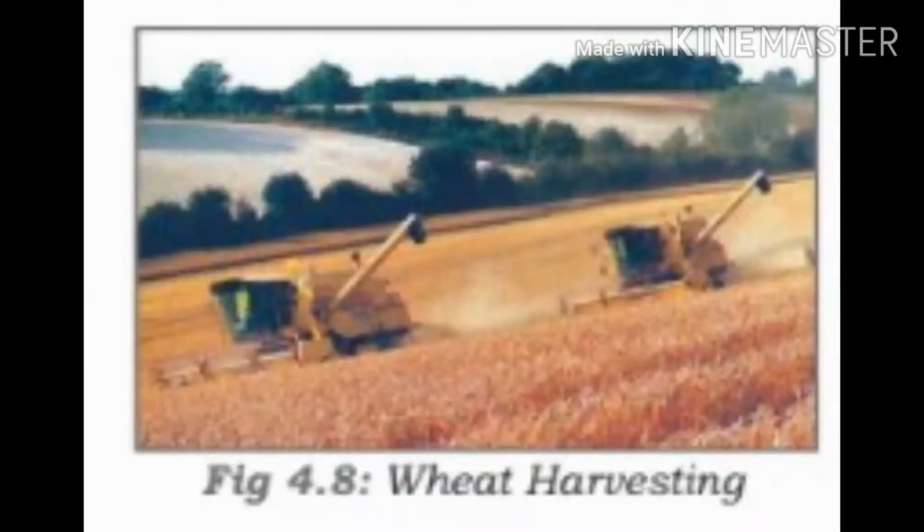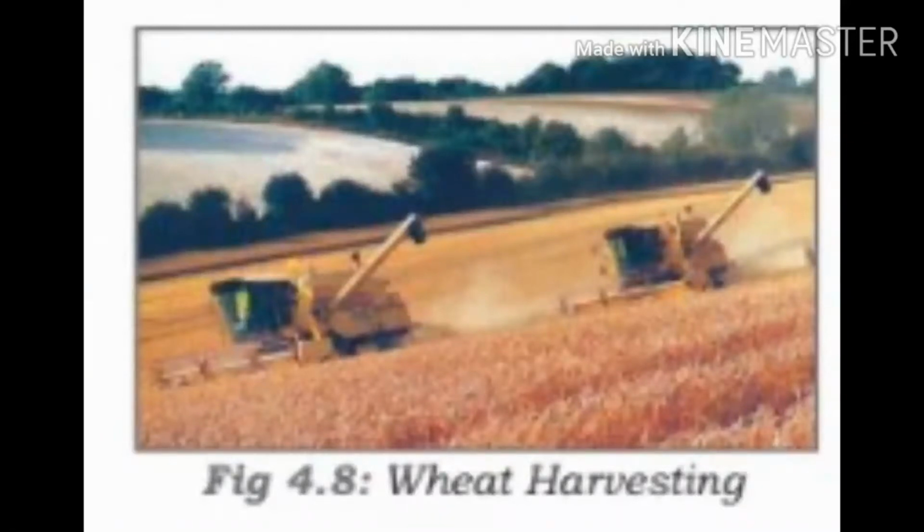Clear? What are the climatic conditions of wheat? It requires moderate temperature and average rainfall during the growing season. While we are harvesting, bright sunshine is needed. Clear? First, we'll discuss the major producers of the world.